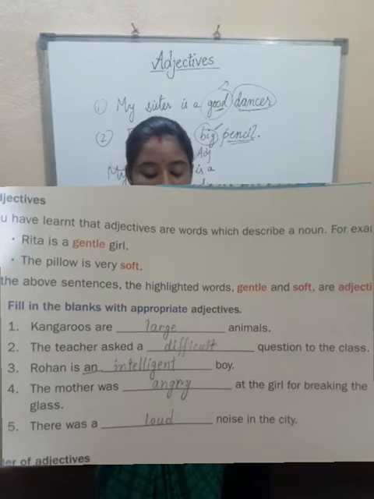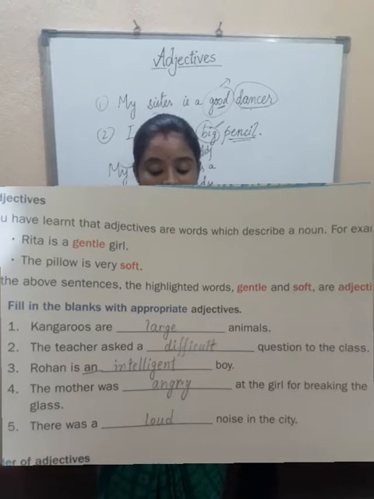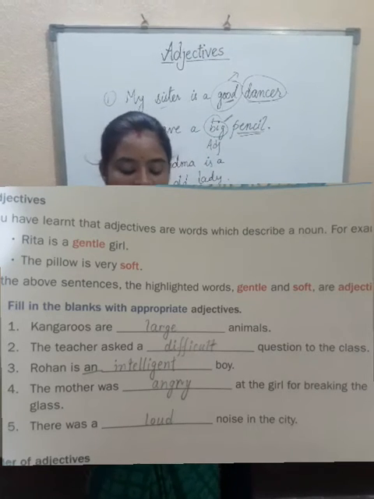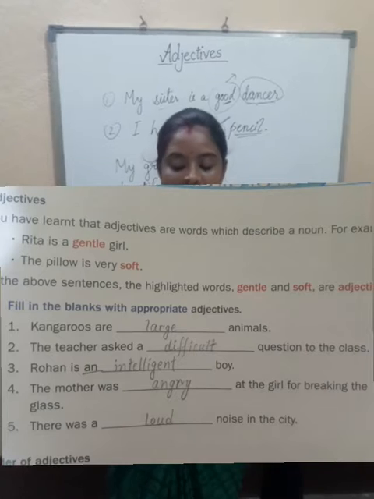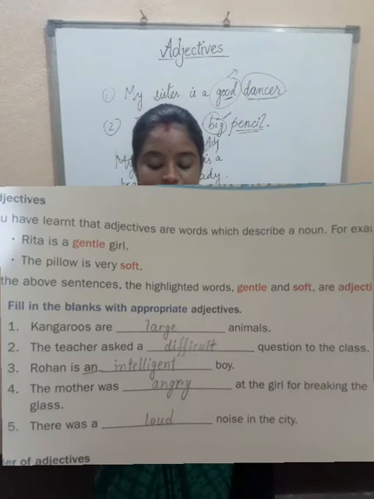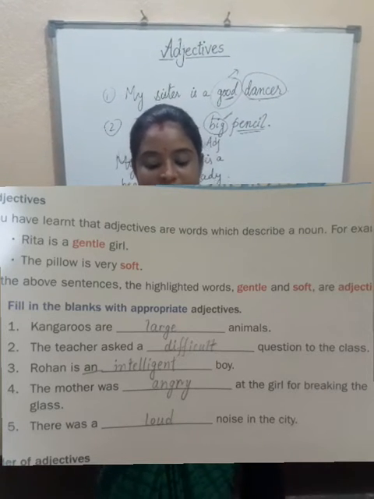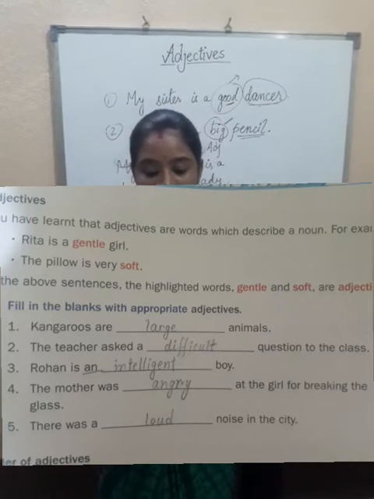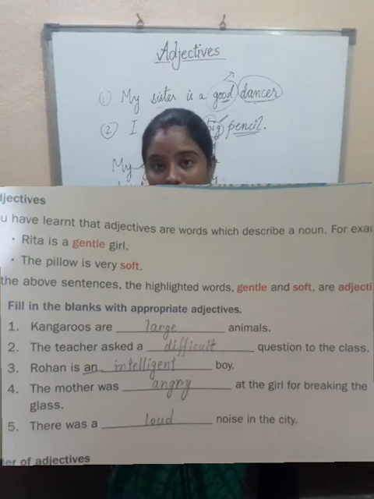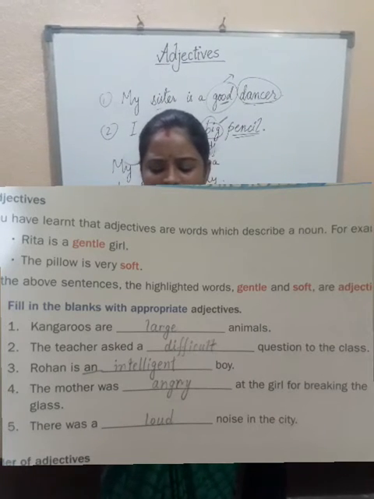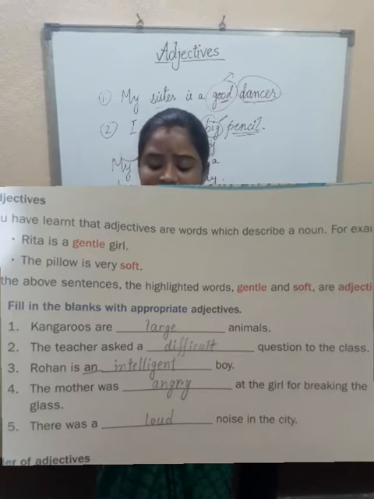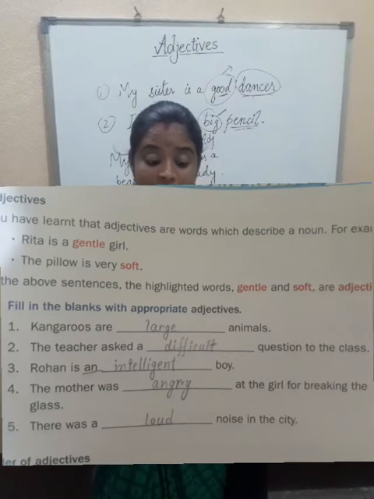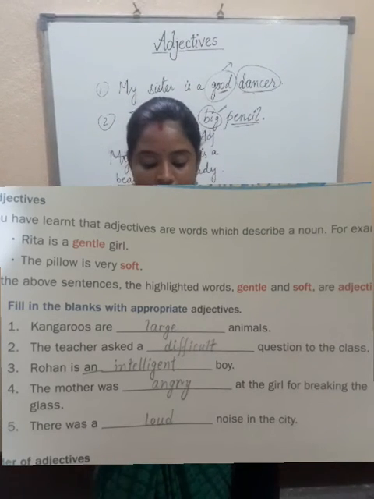Next, question number 2. The teacher asked a dash question to the class. I have written here difficult. Though easy also we can write, but in this case a easy won't be suitable. A is already given, so we have to write a word starting with a consonant. So you can also write simple. The teacher asked a simple question to the class. I have written difficult. You can write any suitable word, but that should start with a consonant.